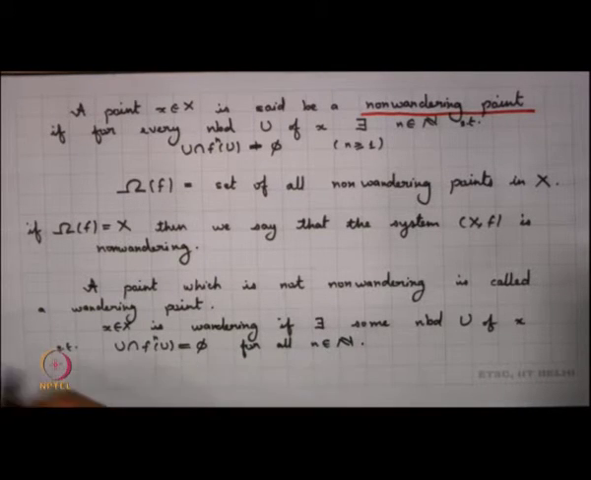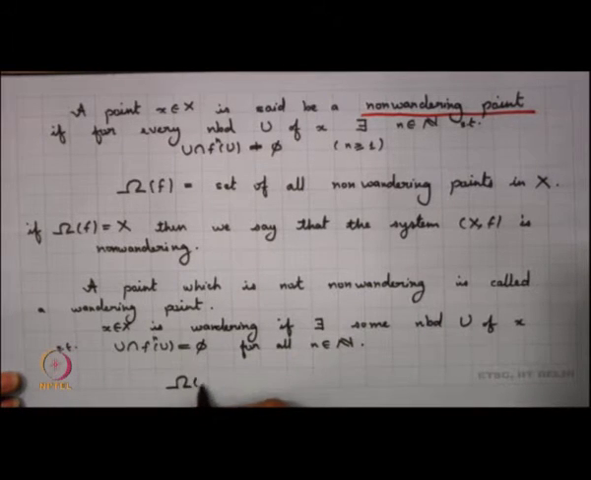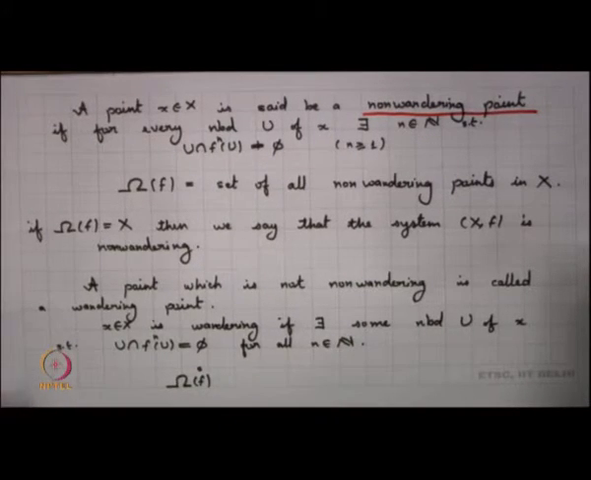That means there exists a neighborhood U of x such that this neighborhood never returns back to itself, it just keeps on roaming wherever it wants to roam, but never comes back to itself. So, such points are called wandering points, and we are not going to denote the wandering points by a specific name. Since a point can be either wandering or non-wandering, the complement of omega f is the set of all wandering points.